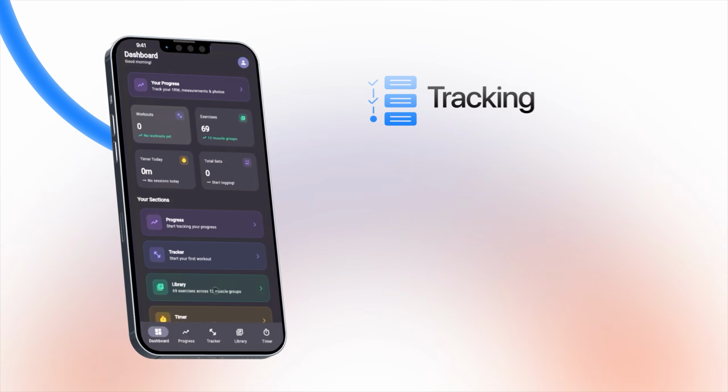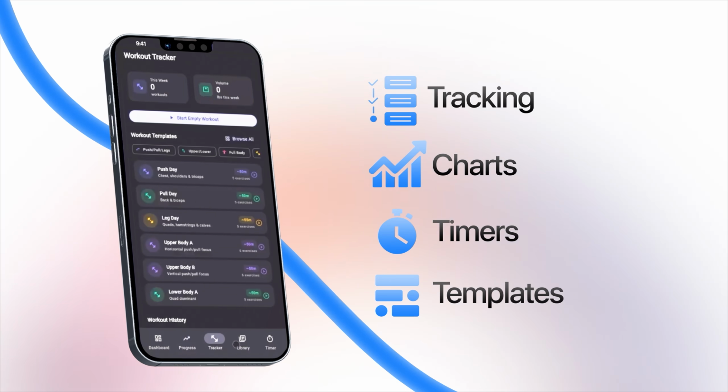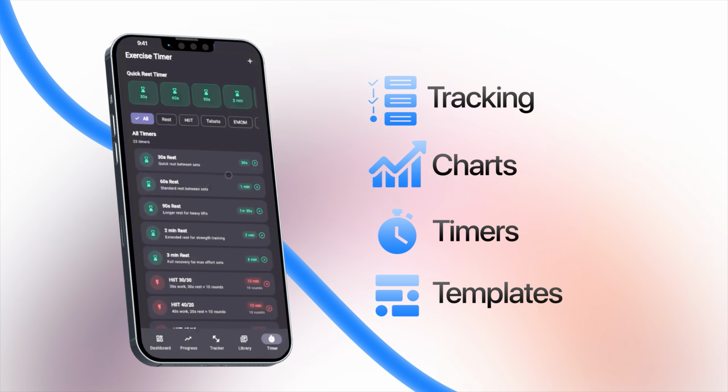All right, so this started out as a few prompts and a blank screen. Scary stuff, right? But now it's a full workout app with tracking, charts, timers, and templates, all built piece by piece without touching every line manually. And that's what I like about building this way. It's not dramatic, it's not complicated. You just stack features until the thing actually works.